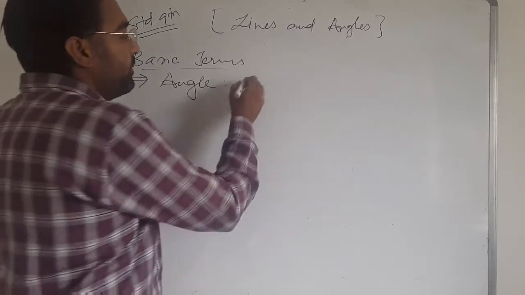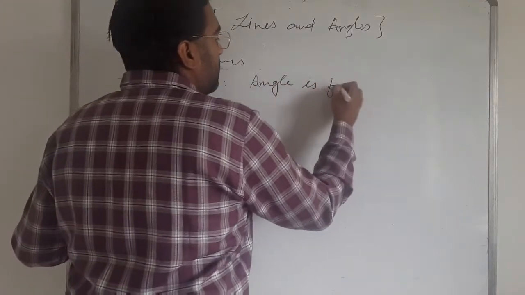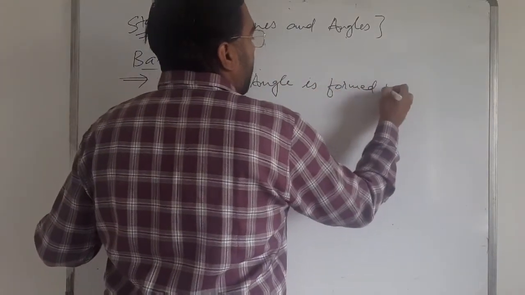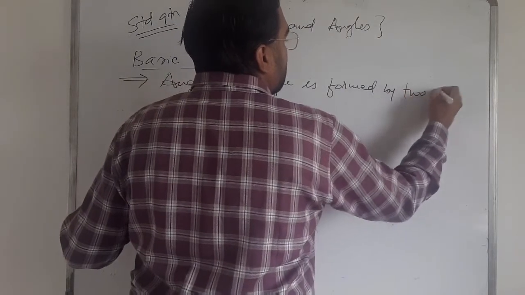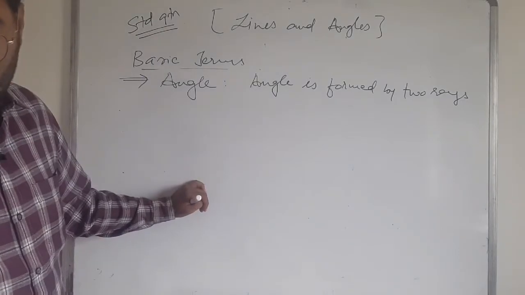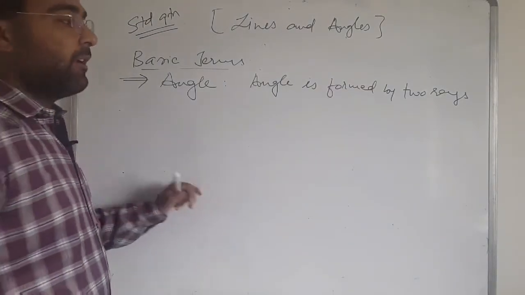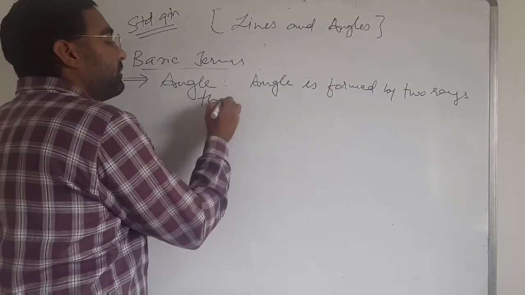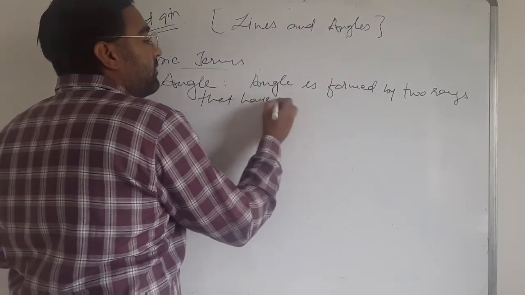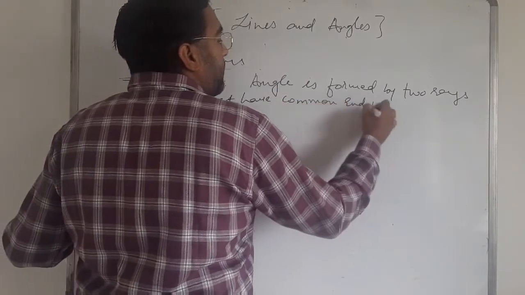An angle is formed by two rays that have a common end point. The common end point is called the vertex.